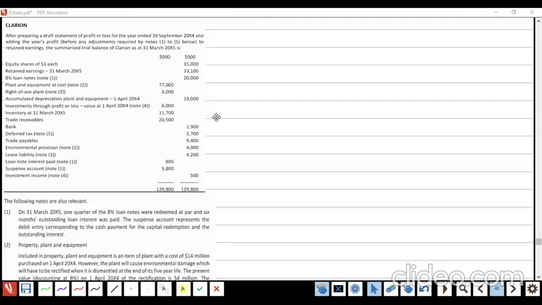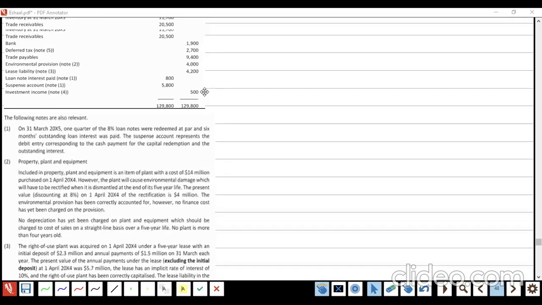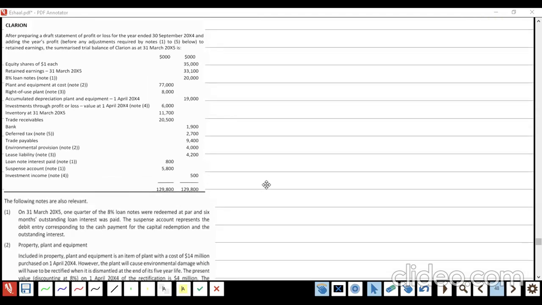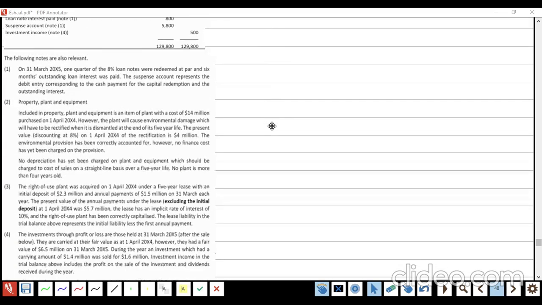Bismillahirrahmanirrahim. This is the final account question called CLARION. This question is part of your Kaplan kit as well. Always remember, first of all, we have to read the question carefully, including the trial balance. Reading of the trial balance is very, very important. So we already read the trial balance and the notes.